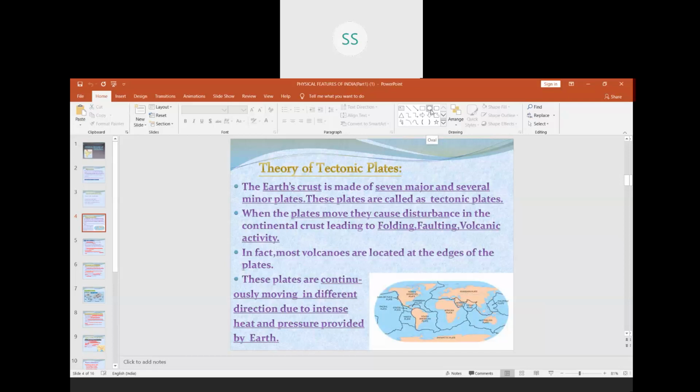In the same way, take that book and try to fold it. You move your hands towards each other. What you will see is that either the fold will go up or it will go down. So that is folding. And volcanic activity: when there is faulting, that is a crack in the earth's surface, there are chances that volcanoes can erupt. So that is how the movement of the plates takes place.